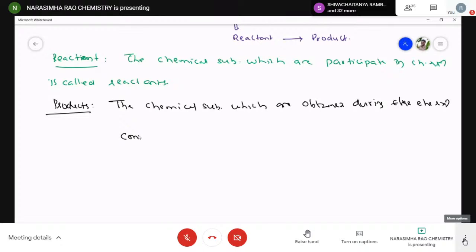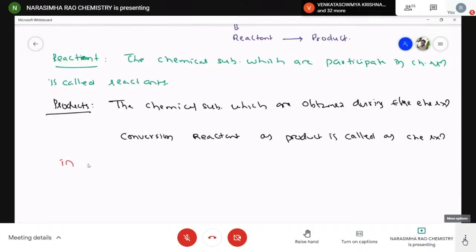Conversion of reactant as a product is called a chemical reaction. Okay.